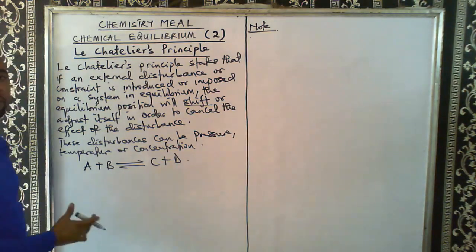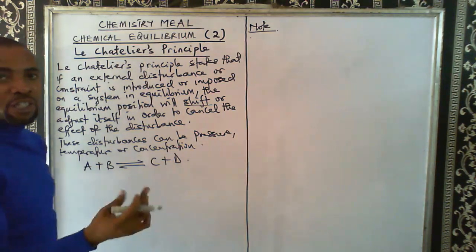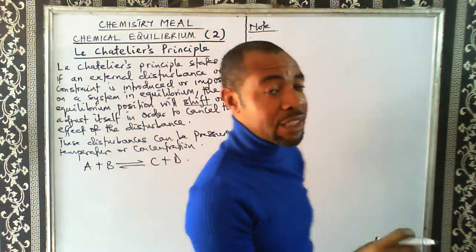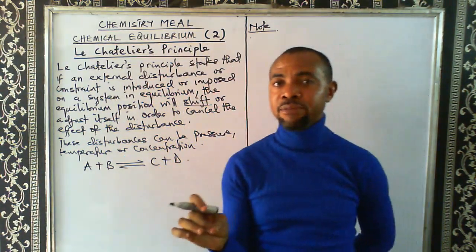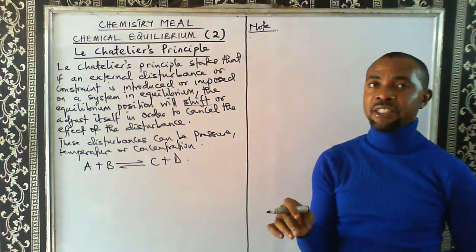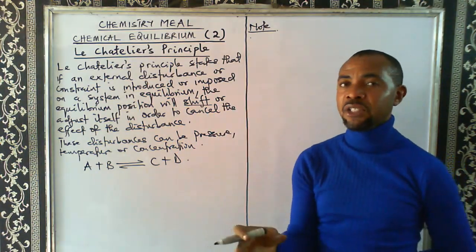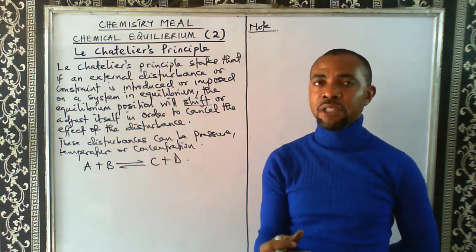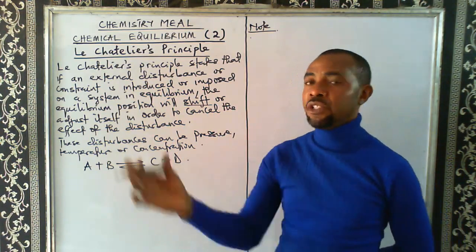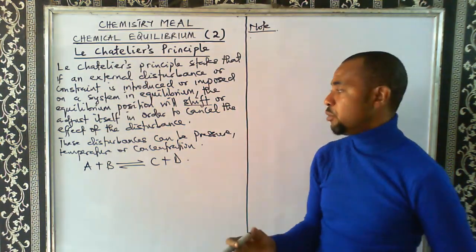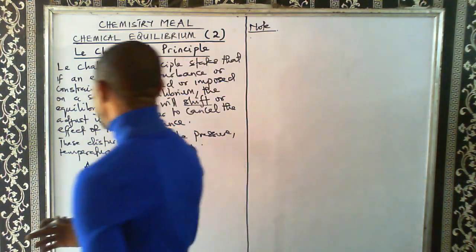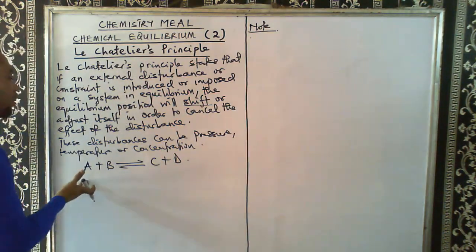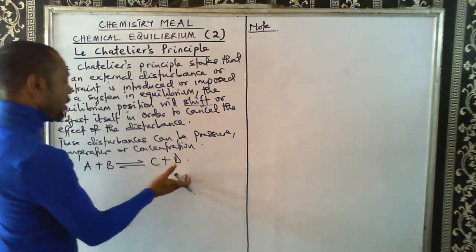What will determine the direction the equilibrium position will shift depends on the nature of the constraint, and also on the nature of the reaction. That's why when we start looking at these factors, we'll see how concentration affects equilibrium position. Because someone will say, oh, concentration will shift it to the right. No, that's not a rule. But we have a way of explaining how concentration will affect a system that is in equilibrium. So when we talk about shifting, it can either shift forward, that's to the right, or backward.